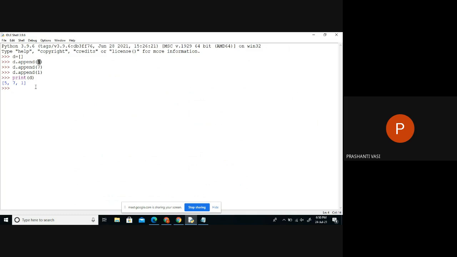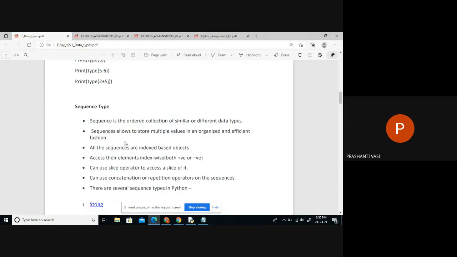Is the order shuffled, or will they maintain the same order in which we added the products? They maintain the order in which we added them. So that is an ordered collection. The list, or that real-time example, the cart, is an example of a sequence type. Sequence means an ordered collection of data.